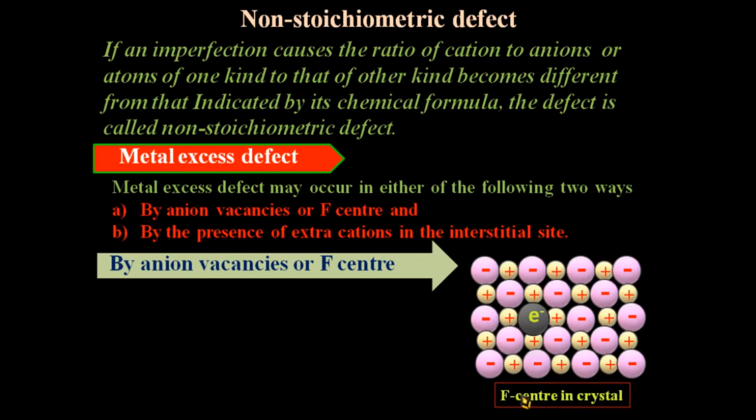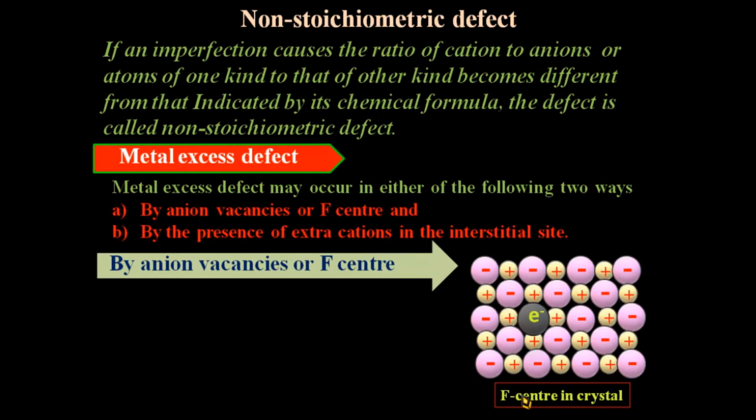F is nothing but Farbenzenter, derived from a German word, and generally this is used for color center because they are responsible for imparting color to the crystal.